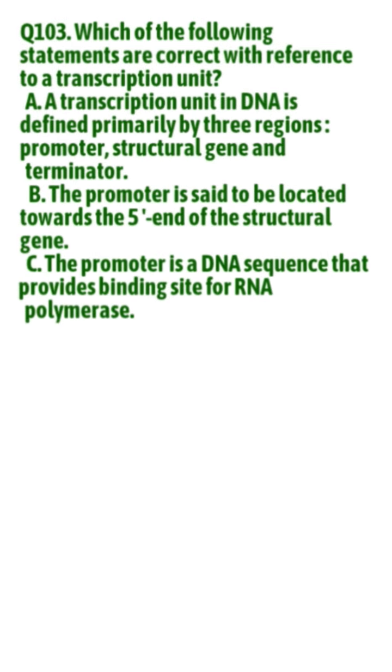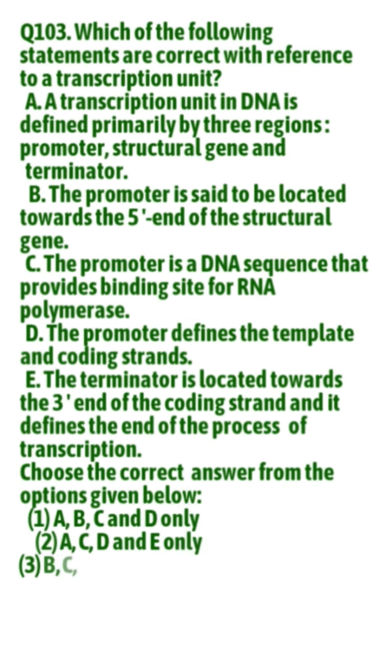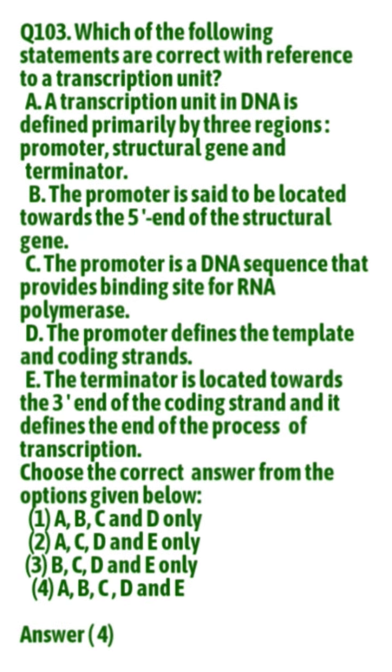Which of the following statements are correct with reference to a transcription unit? A transcription unit in DNA is defined primarily by three regions: promoter, structural gene and terminator. Correct. The promoter is said to be located towards the 5' end of the structural gene. Correct. The promoter is a DNA sequence that provides binding site for RNA polymerase. Correct. The promoter defines the template and coding strand.